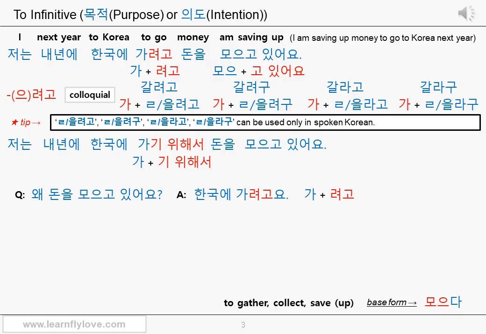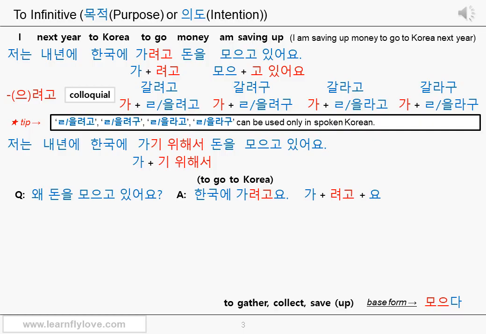려고 is a connective ending, but if you add the honorific suffix 요 at the end, you can use it as a final ending. Most of the connective endings and compound expressions which don't have an assistant predicate can be used as a final ending. So, 한국에 가려고요 means to go to Korea or in order to go to Korea. Yes, you can answer only with the to infinitive part like this in Korean.